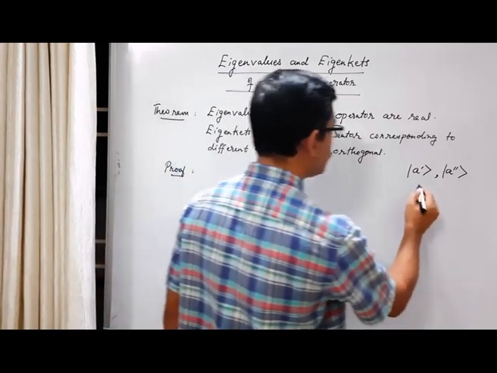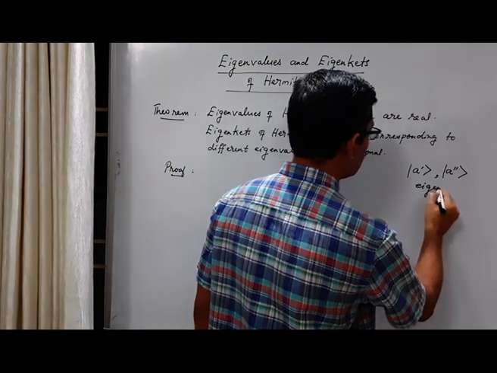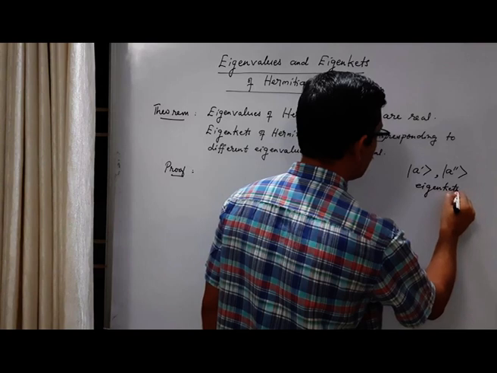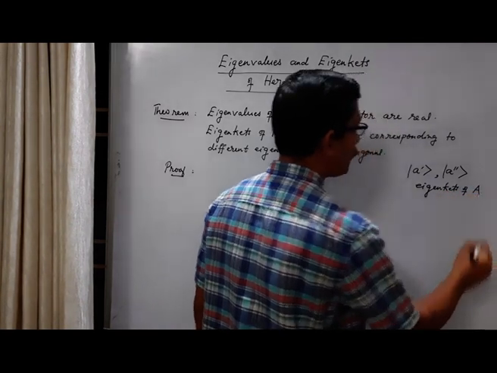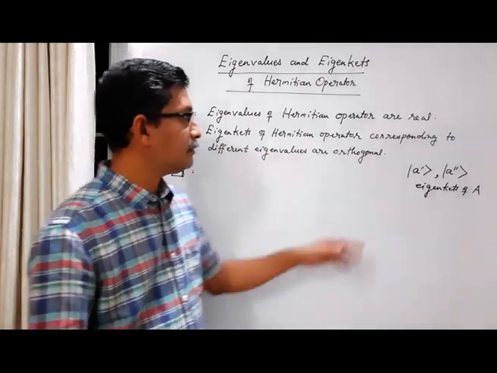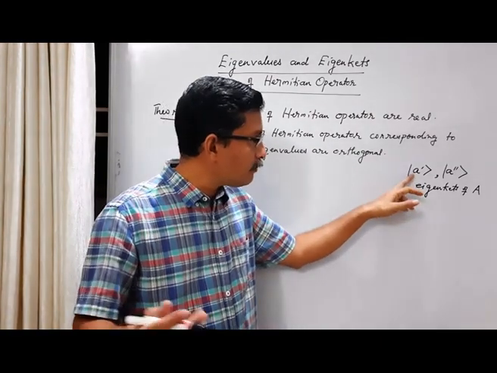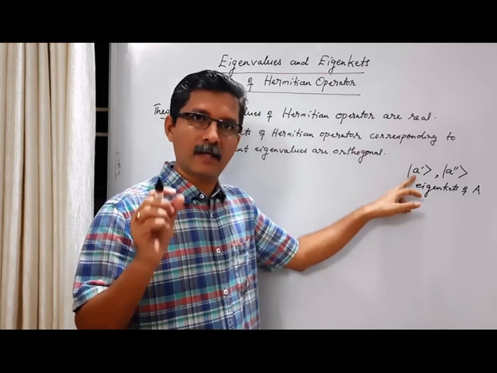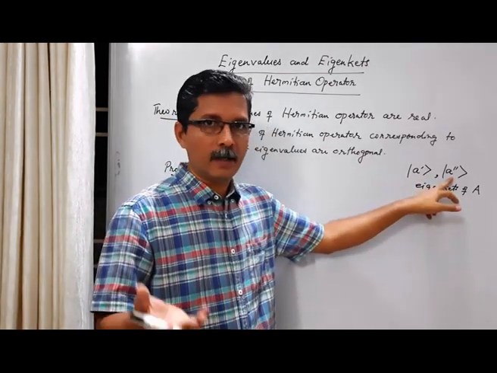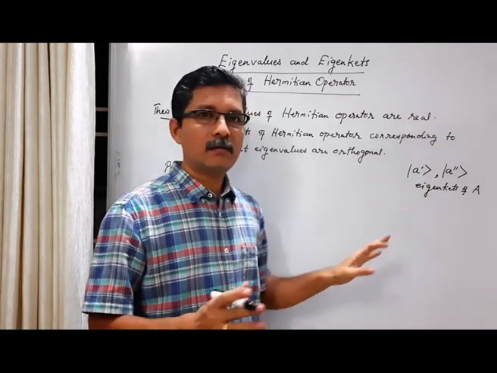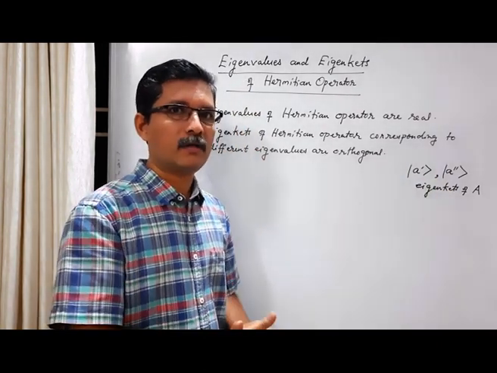Okay, these are eigenkets of Hermitian operator. Let's say a Hermitian operator capital A, and the eigenvalue corresponding to this eigenket is A prime, and eigenvalue corresponding to this eigenket is A double prime. These eigenkets are labeled after the corresponding eigenvalues.